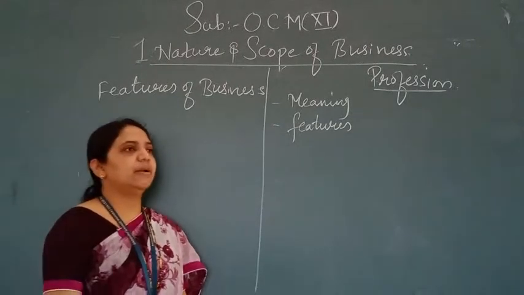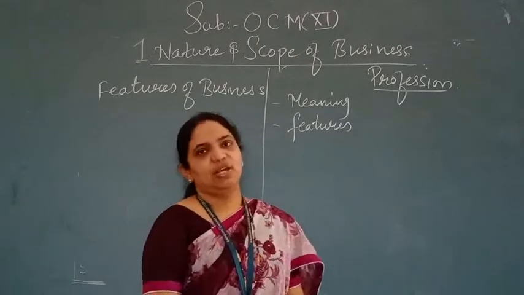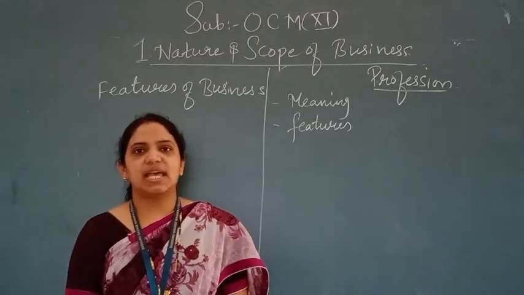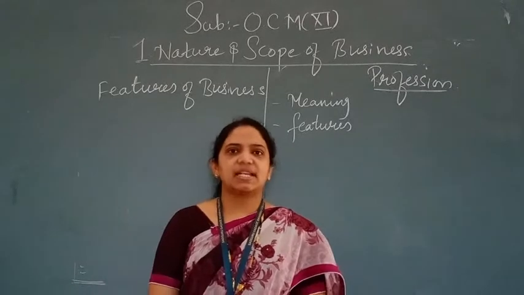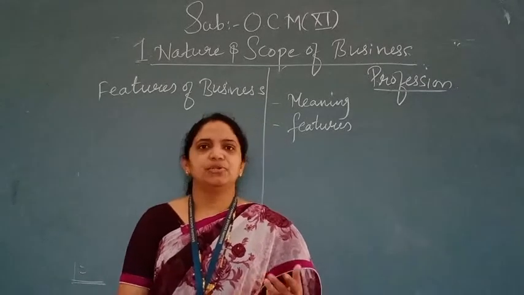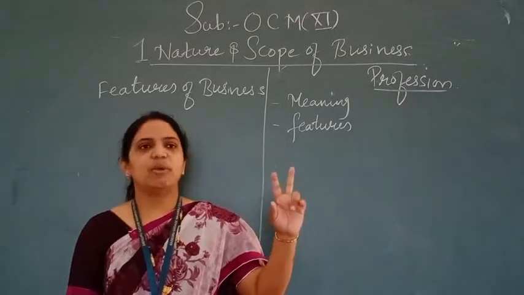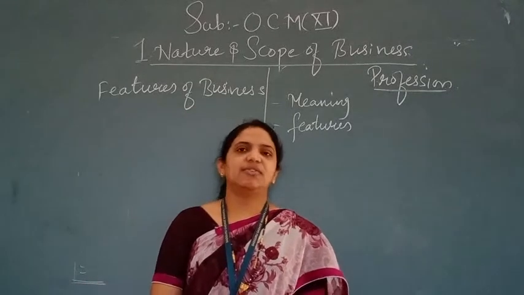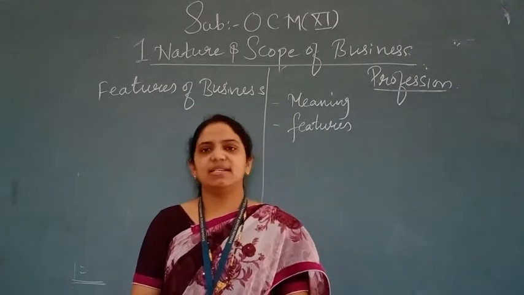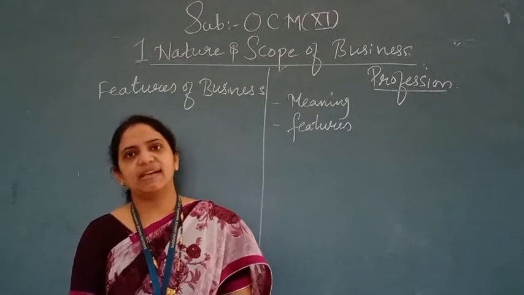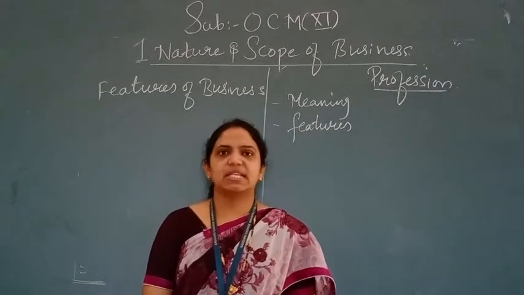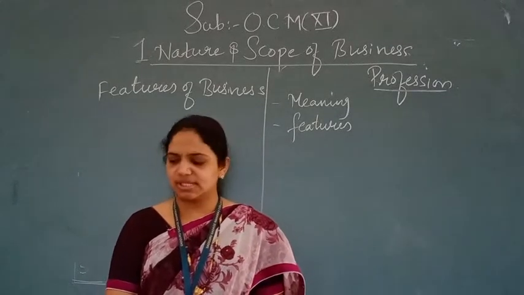That feature: business is an economic activity. What is business? Business is an economic activity, an activity which is always performed to earn a profit. Then there are always two parties in the business. The first is the buyer, the second is the seller. Every time the buyer and seller deal in various types of distribution and production of goods and services.